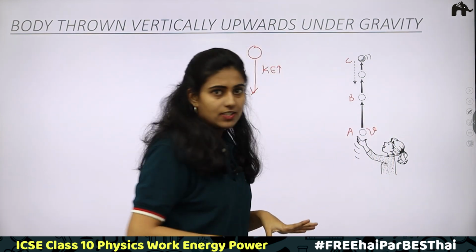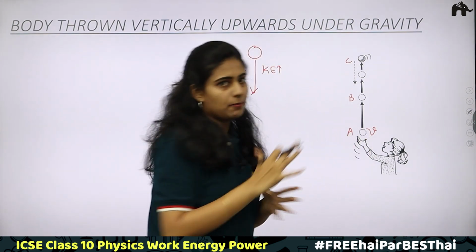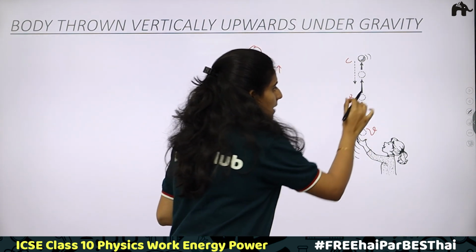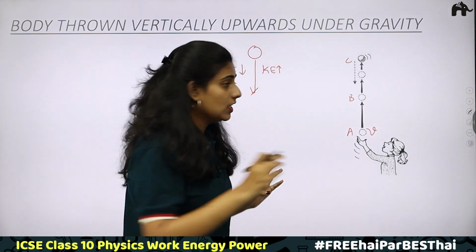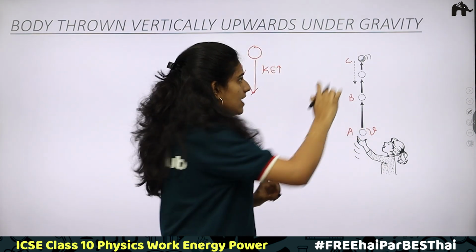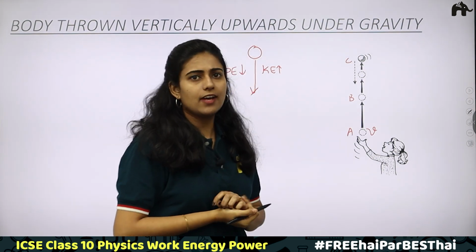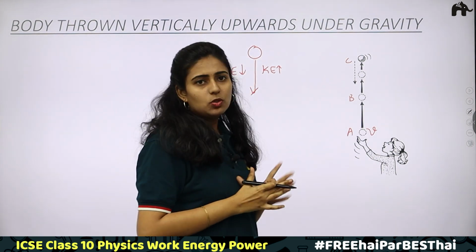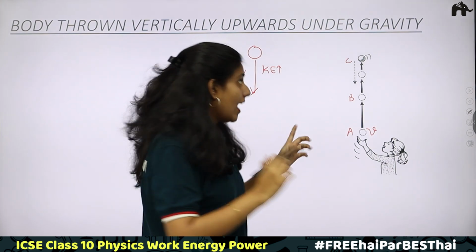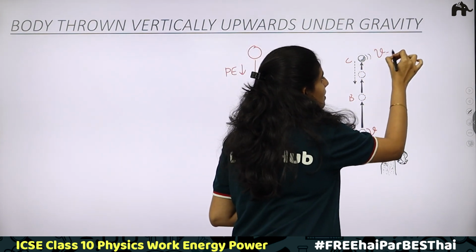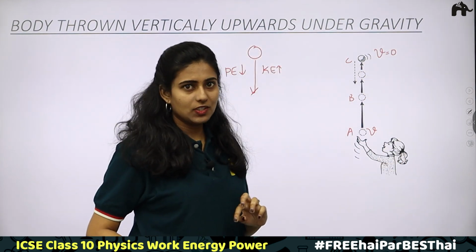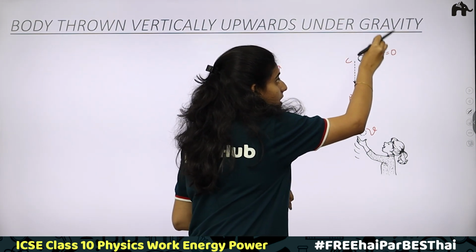With the velocity V, the ball is being thrown upwards. Then what happens at point B? What is happening here actually? Initially there is velocity. At some point, the ball will come to rest. Why is it coming to rest? At this point, the velocity will become equal to 0.